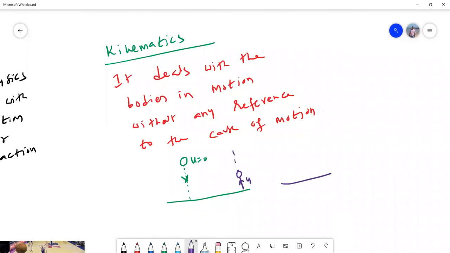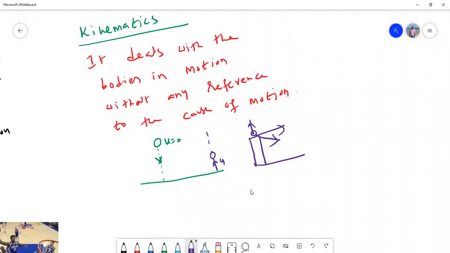Or a body will be thrown from the top of a tower like this. Or a body can be thrown in this way also. And remember, in kinematics, we'll discuss what will happen if a body is thrown. We don't bother who is pulling the body, how the body is moving, what force is acting, all that we